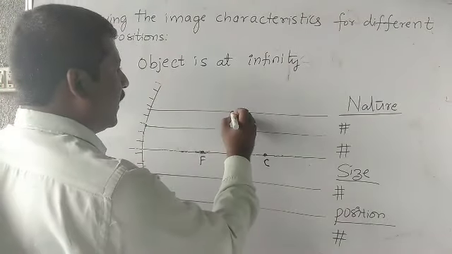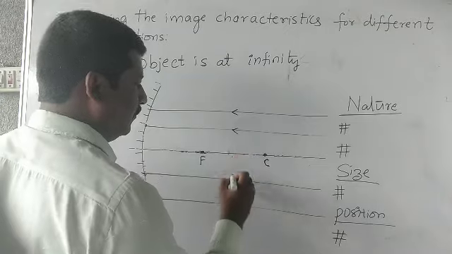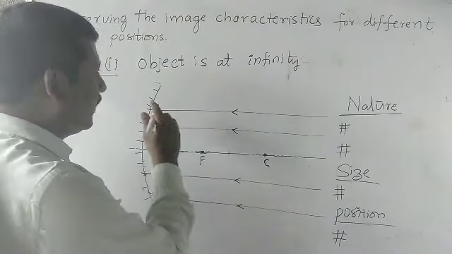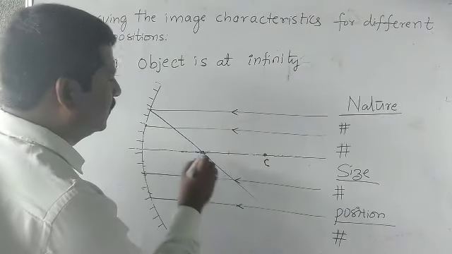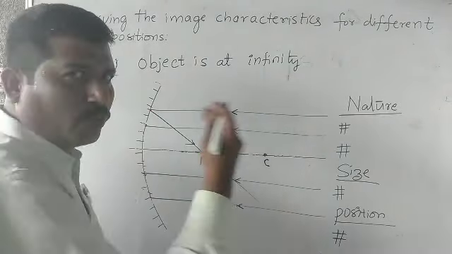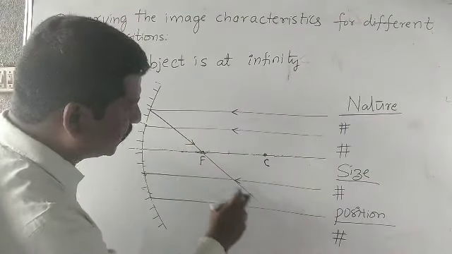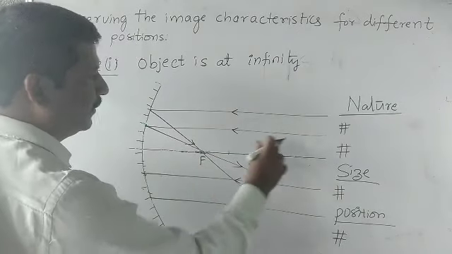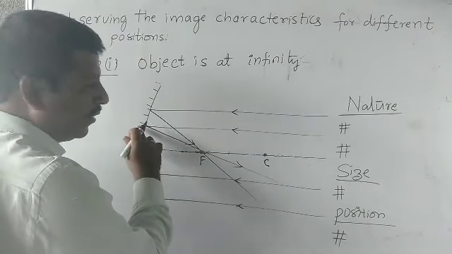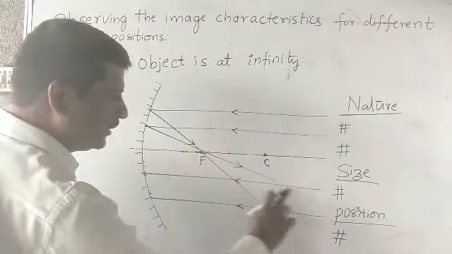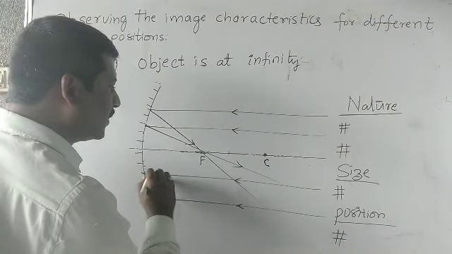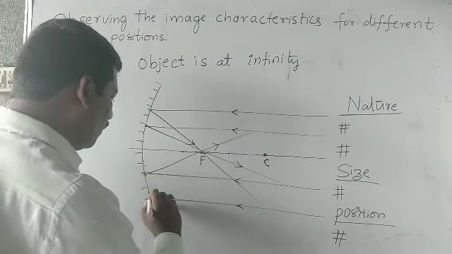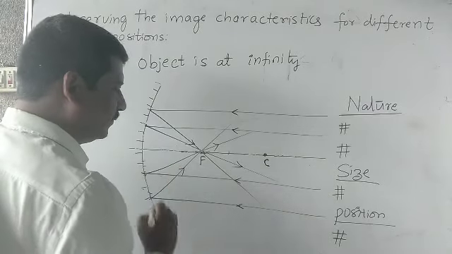Now, these parallel rays, according to the first rule, a parallel ray after reflection passes through the focal point. This is also another parallel ray. This also passes through the focal point. This parallel ray also passes through the focal point. This is also a parallel ray, and this parallel ray also passes through the focal point after reflection.